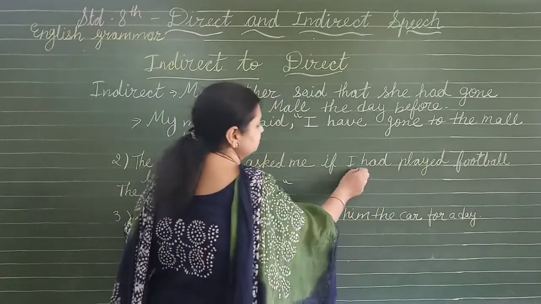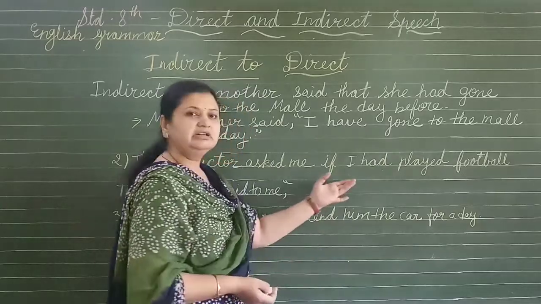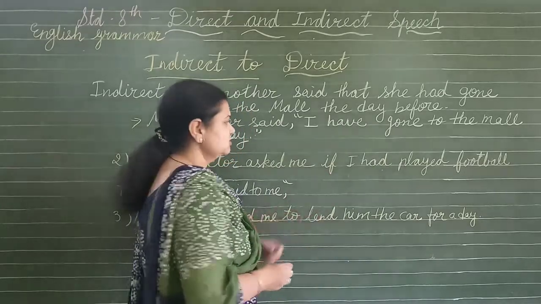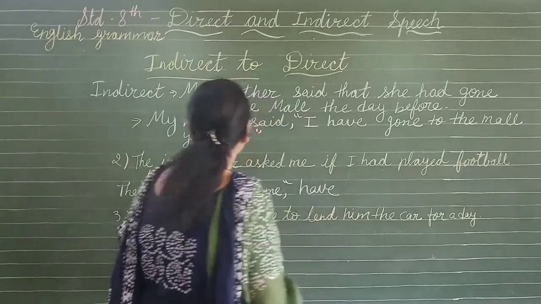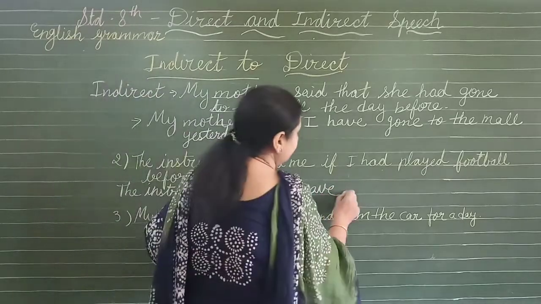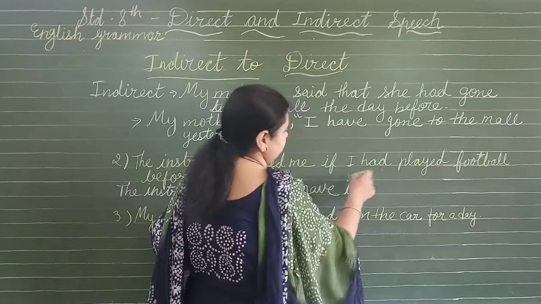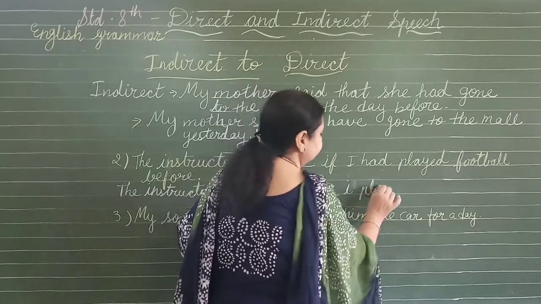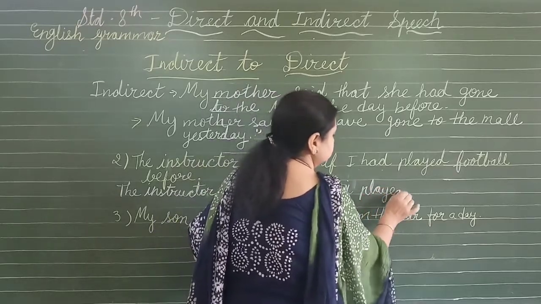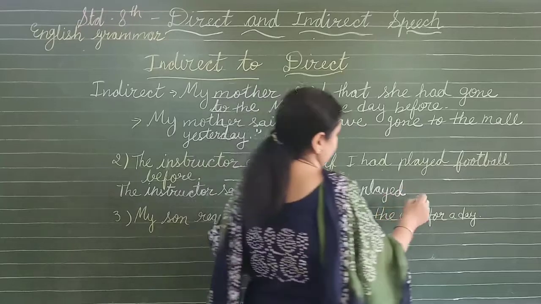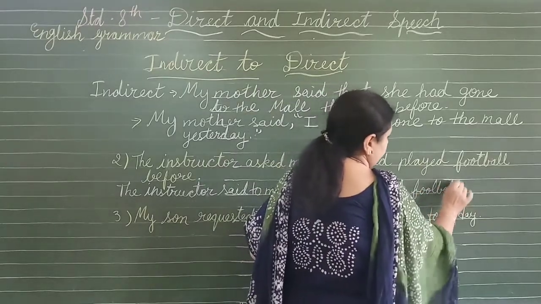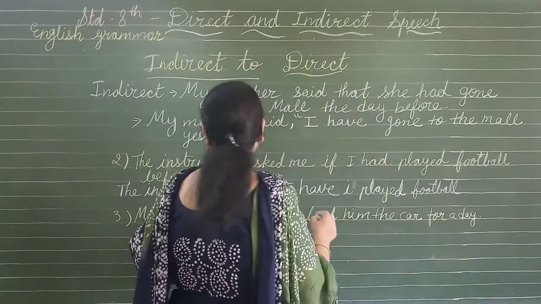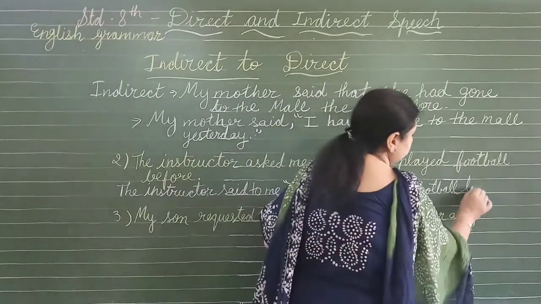So we can use these auxiliaries. Other auxiliary verbs are not given here, so we use "have". Have I played football before?